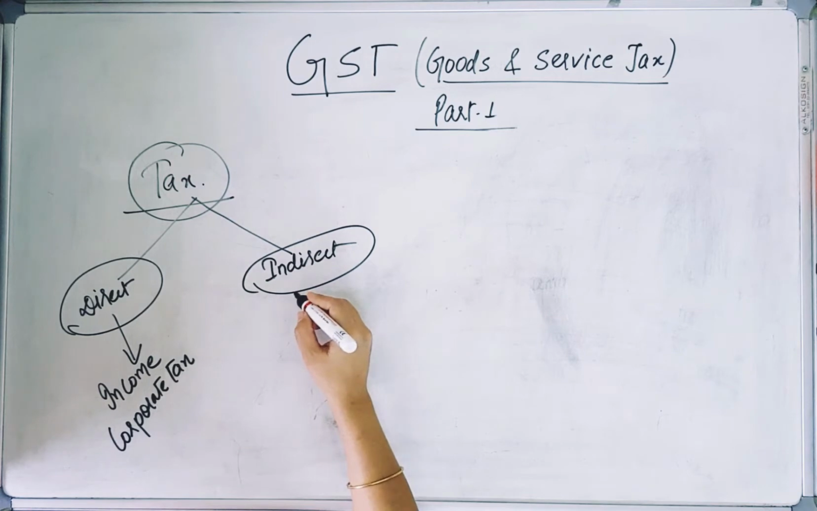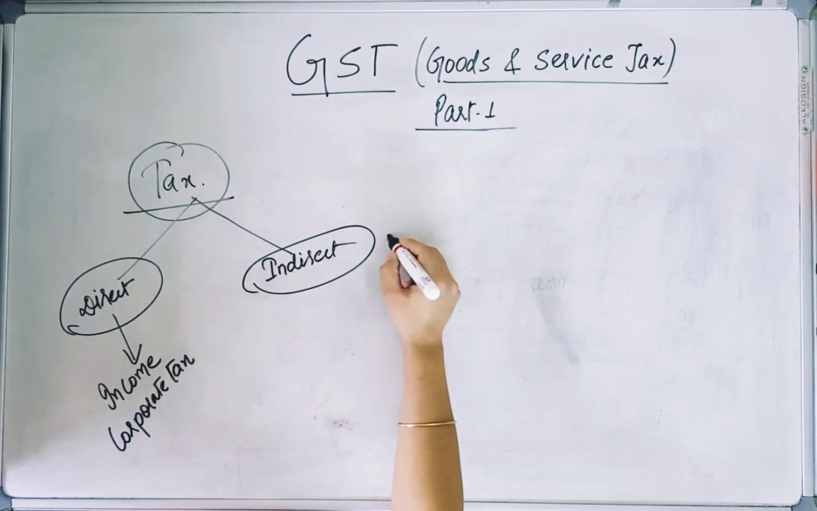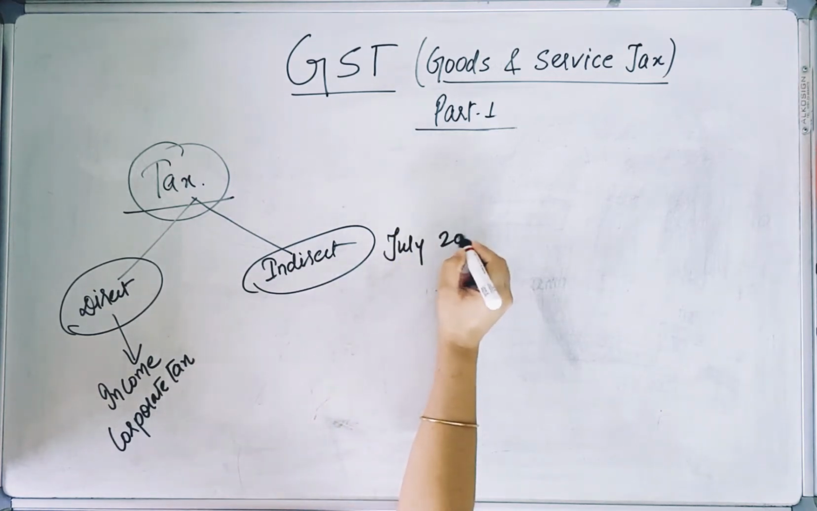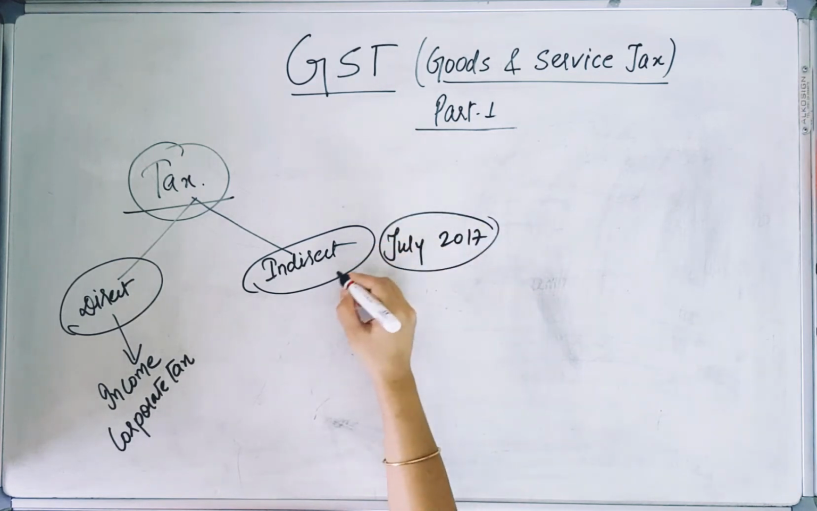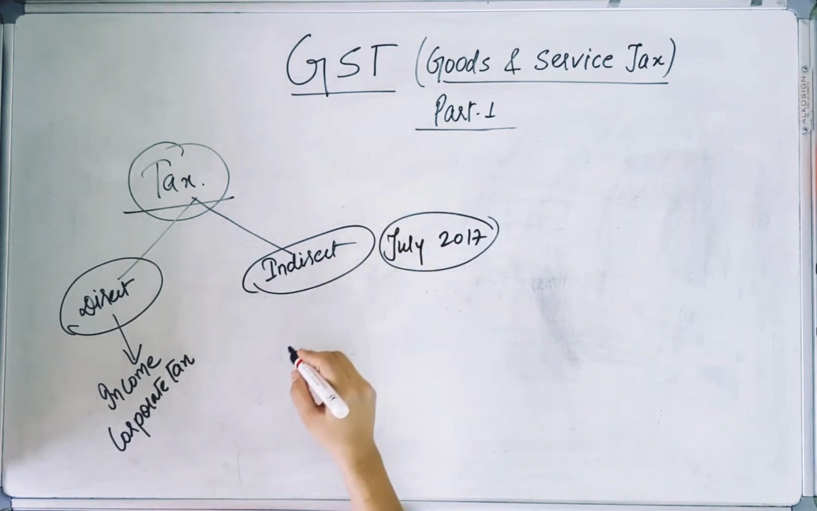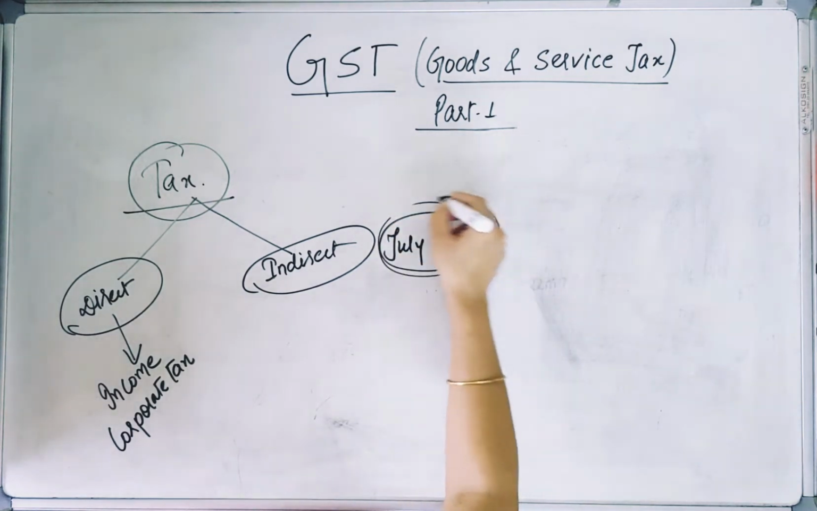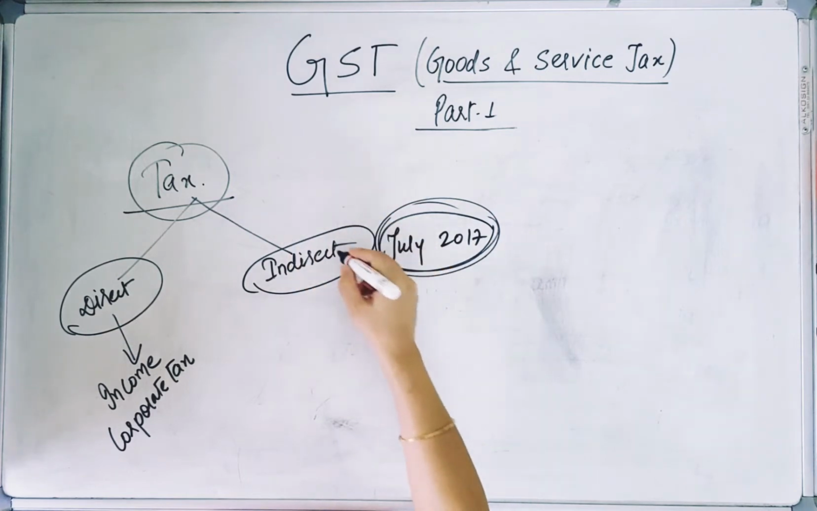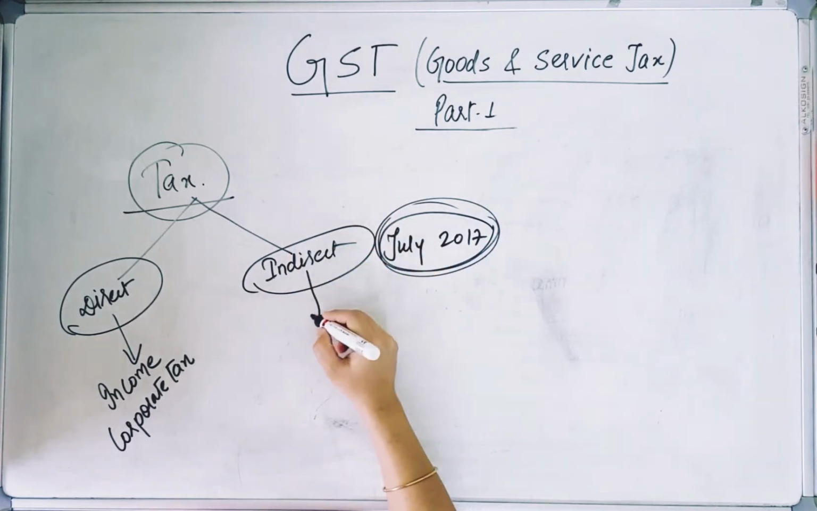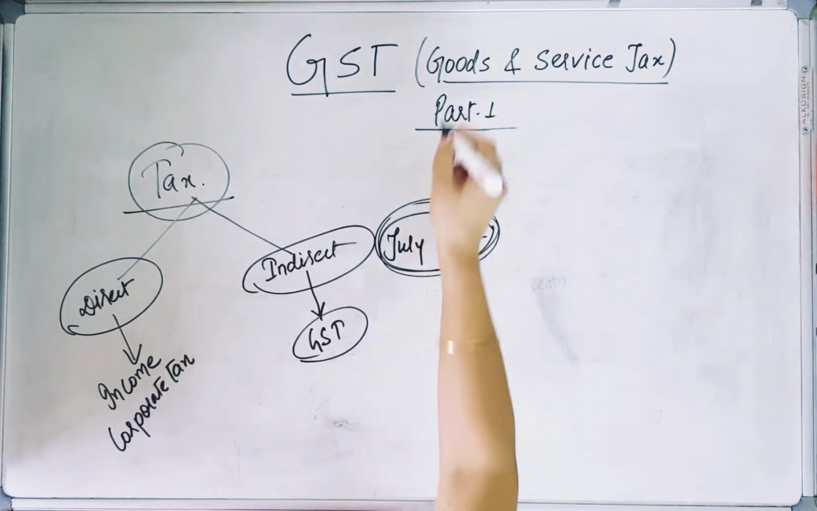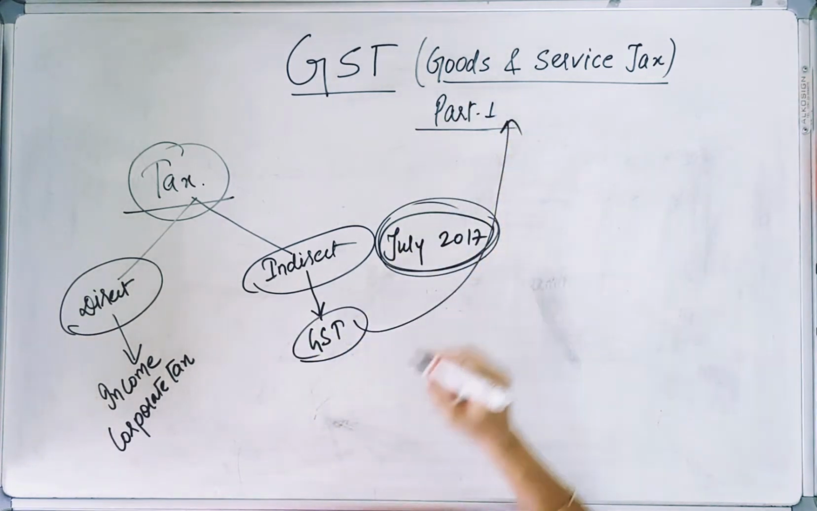Now this indirect tax, prior to July 2017, was of many types. Like it was value added tax, VAT, it was excise tax, it was service tax, n number of taxes we had to pay. But after July 2017, all these taxes were combined in one, and this is known as GST, that is Goods and Services Tax.